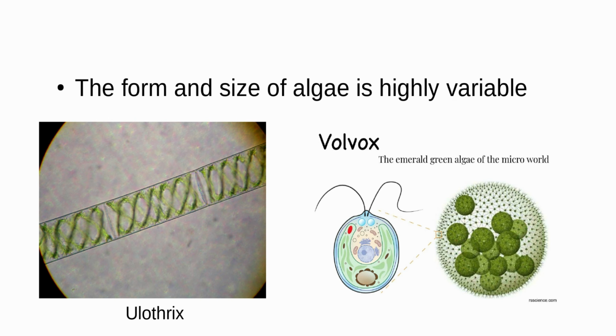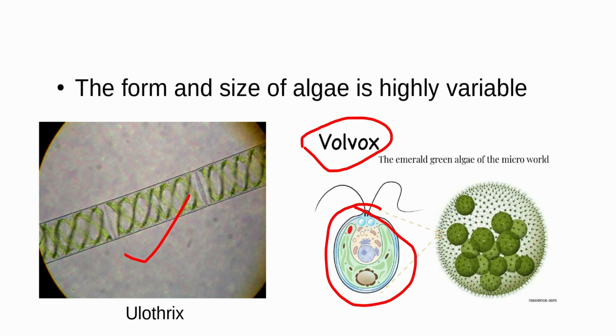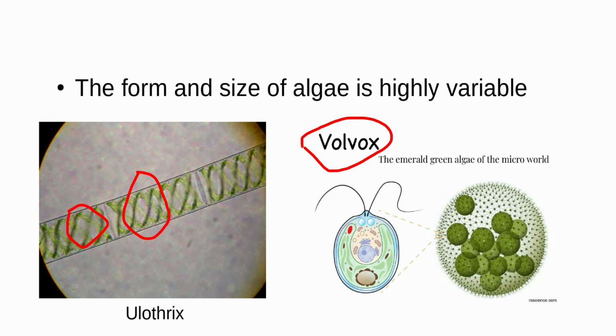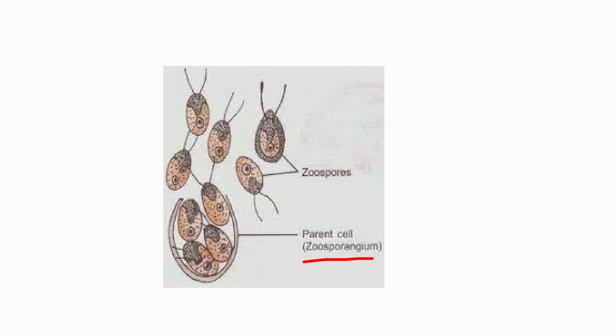They can be unicellular like volvox or they can be filamentous like Ulothrix. This is the diagram of a unicellular algae called volvox. This is the diagram of a volvox colony. And this is the picture of Ulothrix, which grows in a filamentous form. This is one cell and this is another cell, and they join together and grow in a filamentous form. In parent cells, the zoospores are produced in the zoosporangium and released out. These zoospores will grow into new algae.